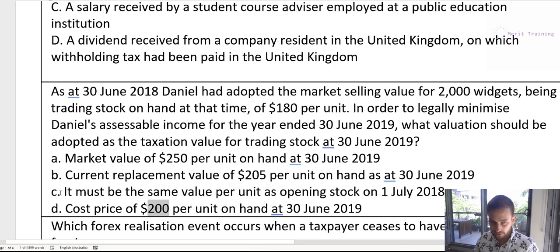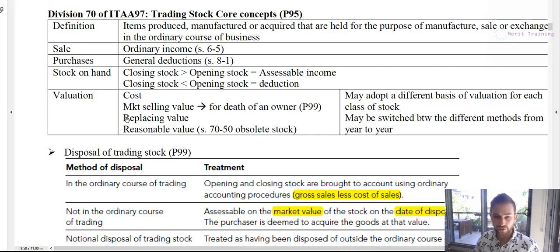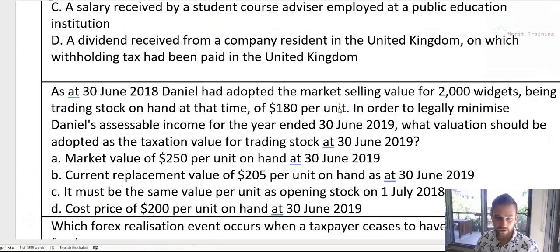But hold on, let's just check out C, because it doesn't seem to have a value in there. Well, it says here, it must be the same value as the opening stock on 1 July. Well, that's incorrect, right? Because how it works is, currently it's under the market selling method. So the choices we have are cost, market selling value, replacement value, or reasonable value. You choose one of these options, and currently it's market value.